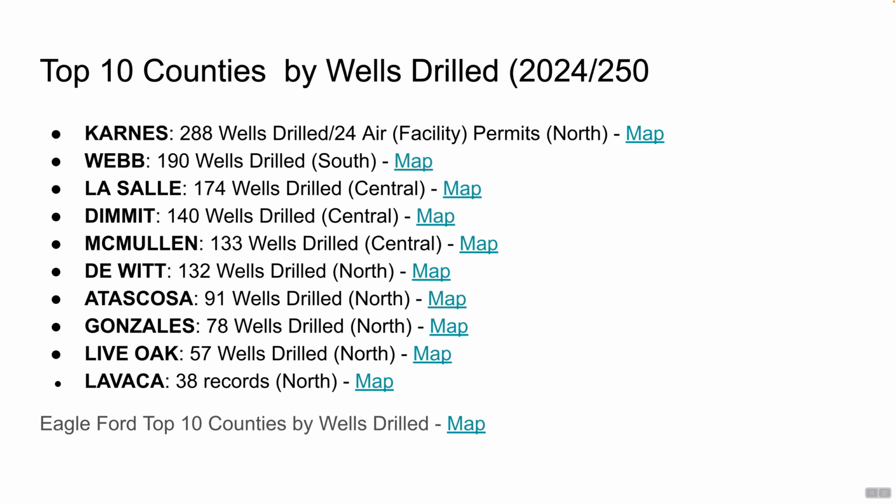And then the same thing, top 10 counties. Same idea. In this particular case, we say, okay, show me the top 10 counties by well permit, and then we can do the same thing ultimately with the facility permits as well. Looks like I've just got to update a few files there, but that's fine. So that's things that we can do.